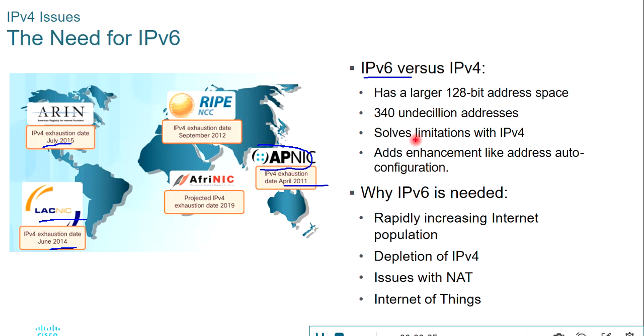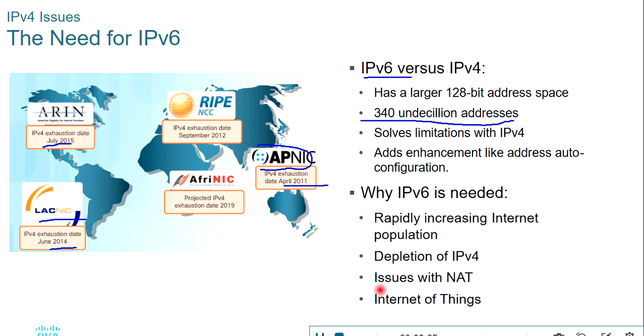Due to the development of smart devices and technologies like Internet of Things, the use of IP version 4 addresses has increased exponentially. In Internet of Things technologies, one machine tries to communicate with another machine without human intervention using specific IP addresses on them. So to solve this problem, we need IP version 6 addresses. IP version 6 provides a 2 to the power 128-bit address space, which is 340 undecillion addresses, which is very large in comparison to IP version 4 address space.